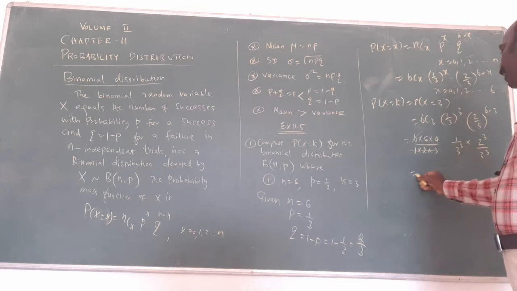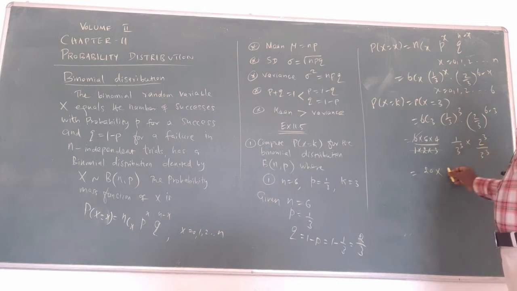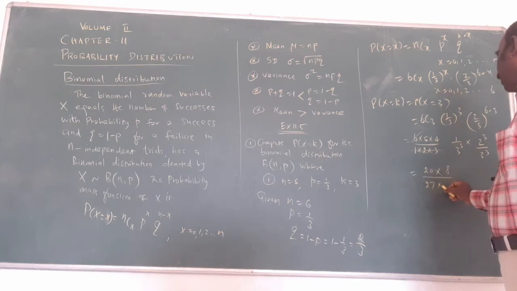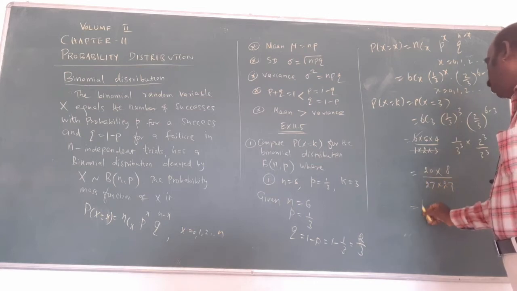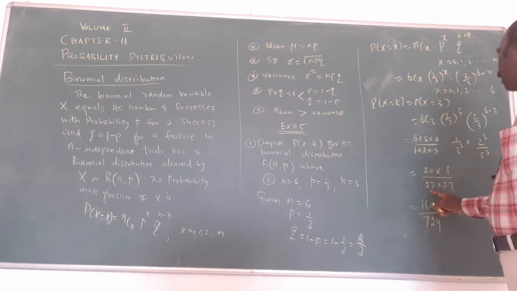Now multiply 20 into 2 power 3, which is 8. 3 power 3 is 27, and 27 into 27 is 729. So 160 divided by 729 is the answer.